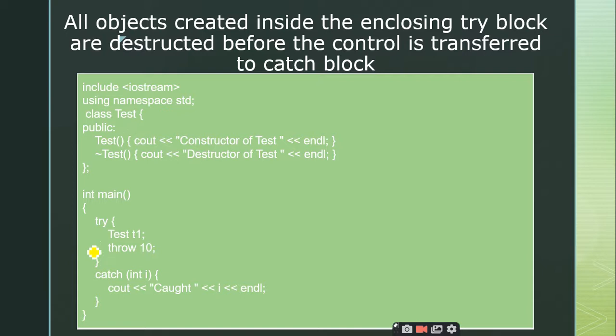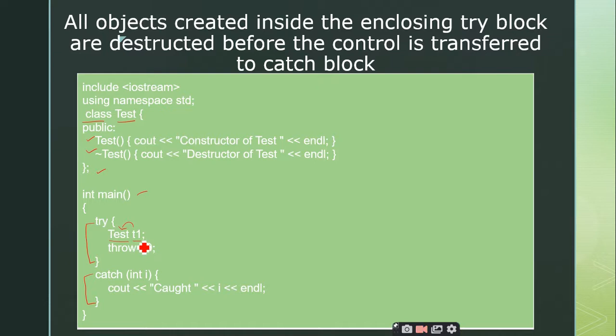Since I am explaining it with the concept of objects, I create a class. I have created a class test, and what is this function called? Constructor, sir. Constructor, right? And what is this one? Destructor, sir. Destructor, right. So this is how I define my class test, and inside main, this is my try block and this is my catch block. Inside the try block, I am creating an object T1 of the class test, right?